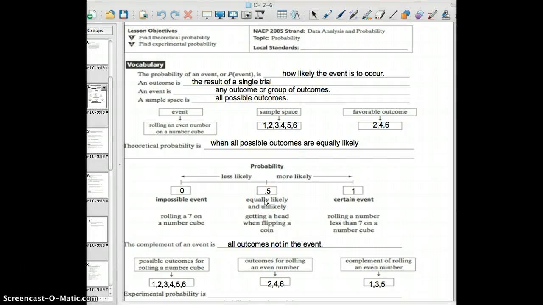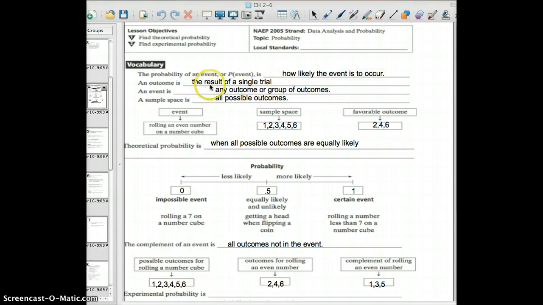Hi class, we're looking at theoretical probability here today. You might remember this from the book What Do You Expect last year in 7th grade. Let's go over a few things with probability. First of all, the probability of an event, or P of the event, that means probability of the event, is how likely the event is to occur.